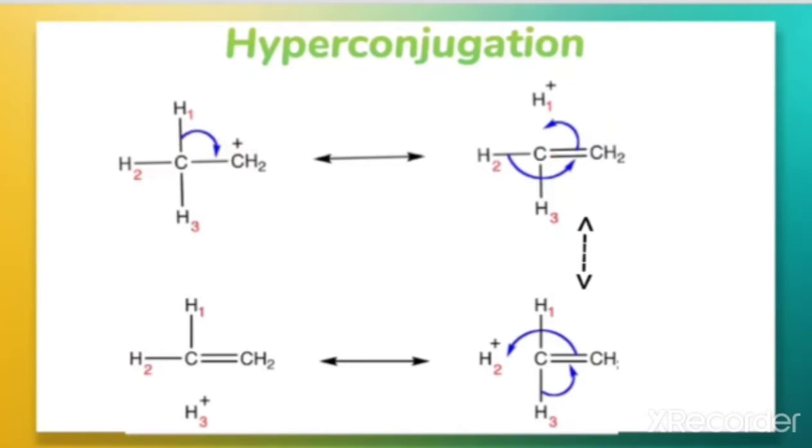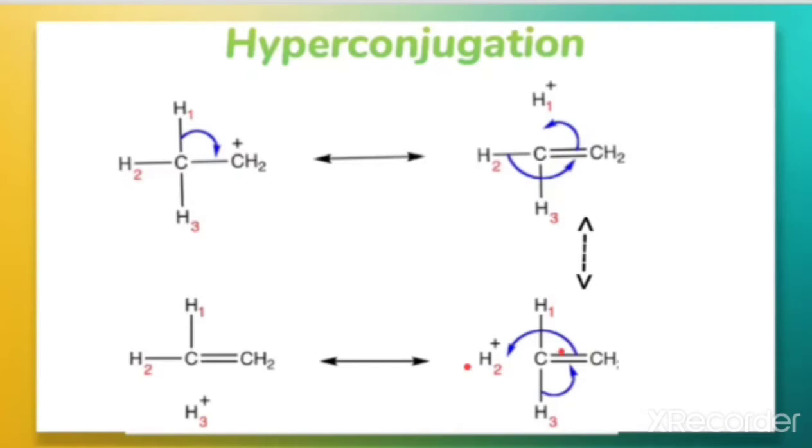Similarly, in the second structure, the second hydrogen, represented by the numbers shown with the red line, gets removed, and that forms a double bond here.